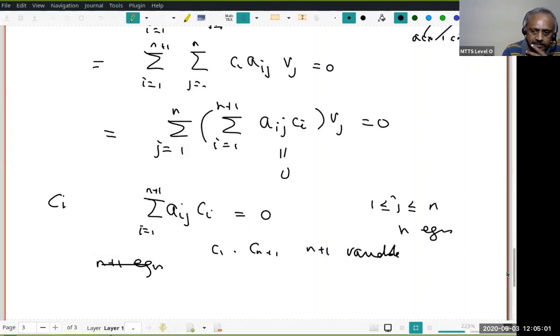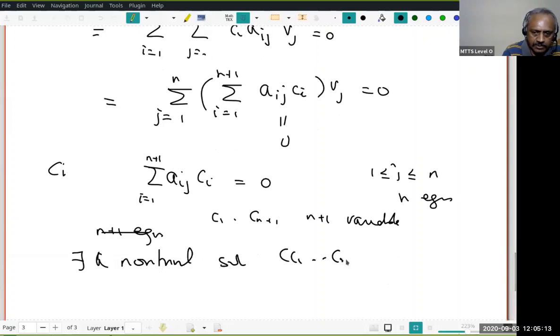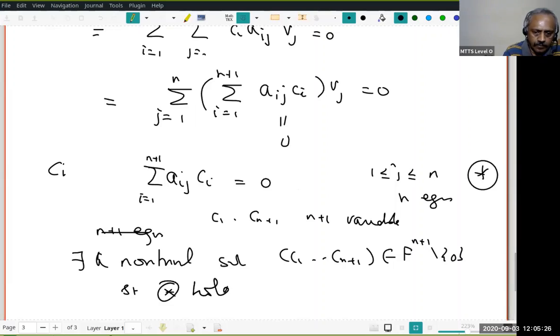So what does our theorem say? Our result about homogeneous systems says there exists a non-trivial solution. What does it mean? There exist C1 to Cn plus 1 in F to the n plus 1 minus 0, so that this is true. Star holds.